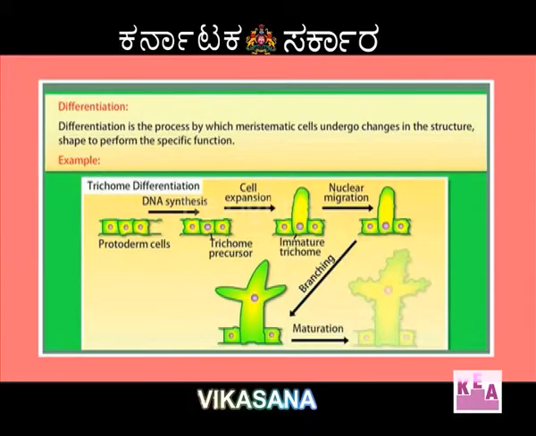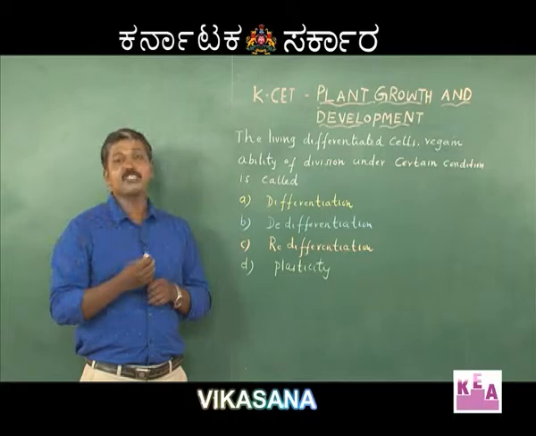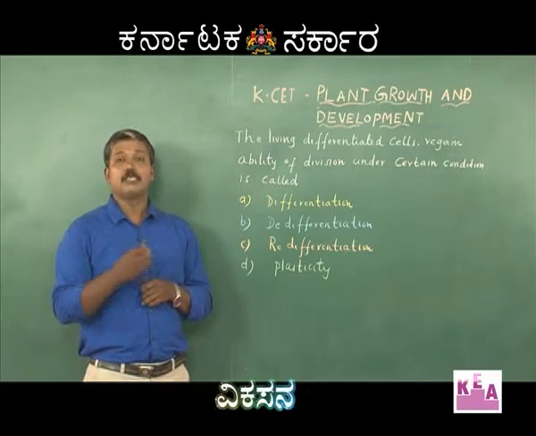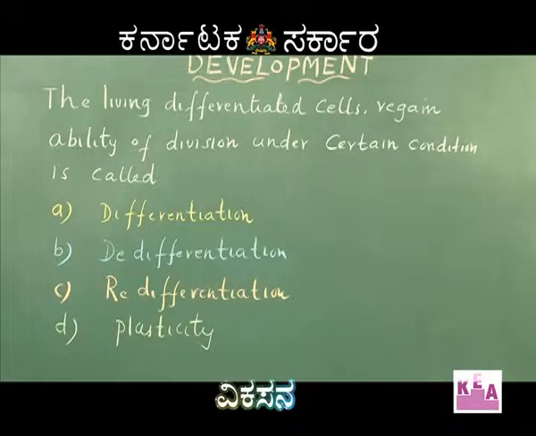So, differentiation is the process of losing the ability of cell division and maturation of the cell to perform a specific function. Hence, differentiation is the process of performing a specific function by the mature cell.